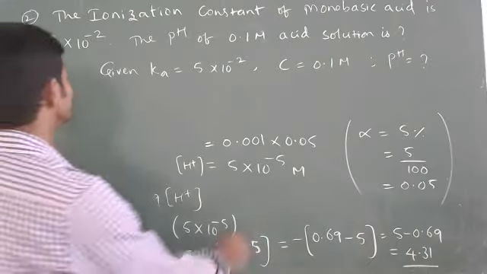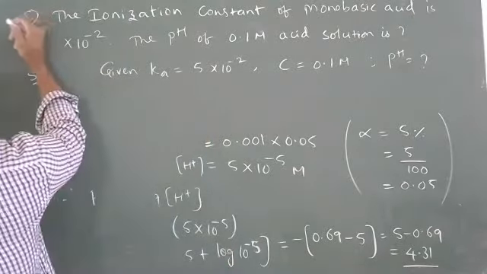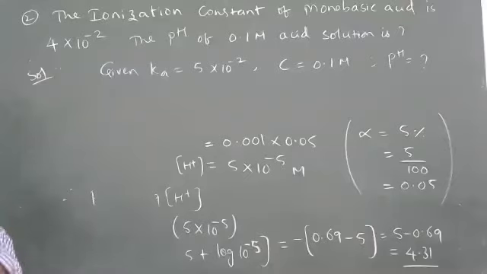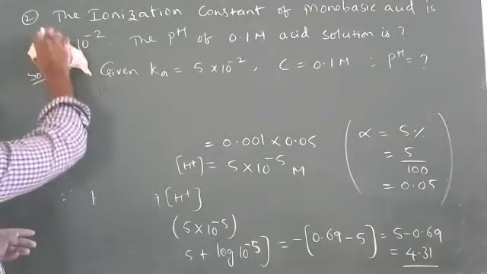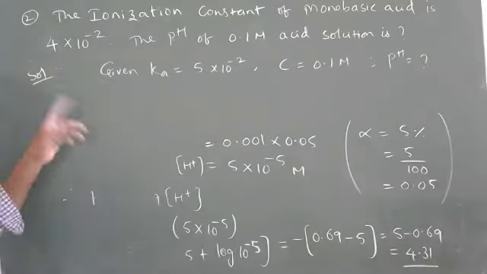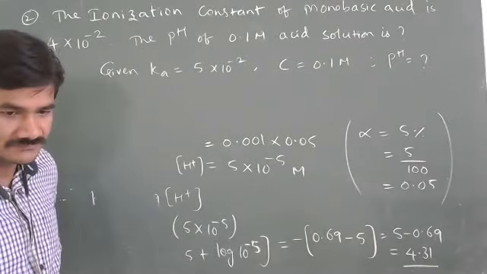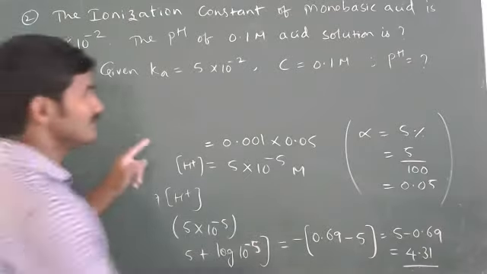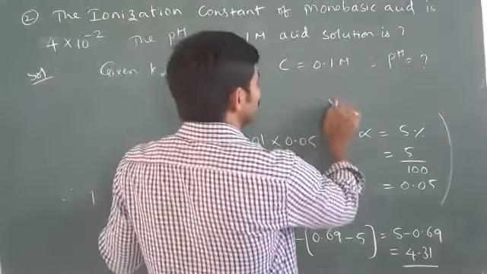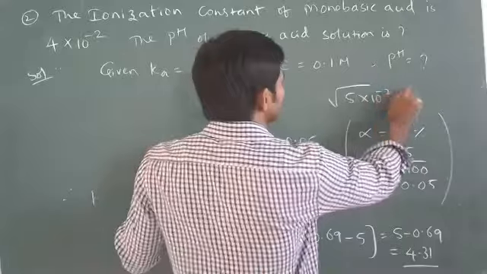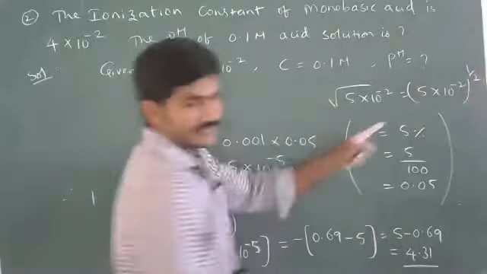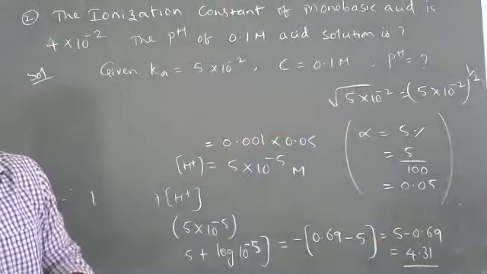So okay, do one thing. Here you take 4. Or else you can take 5 also, you can solve, I think. Anyway, take the 4. Actually, when you get root of 5 into 10 power minus 2, you have to take it as 5 into 10 power minus 2 whole power 1 by 2. When you take whole power 1 by 2, you will get the answer.